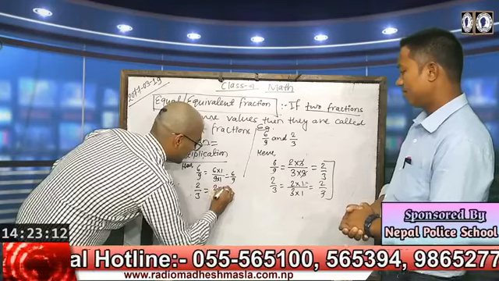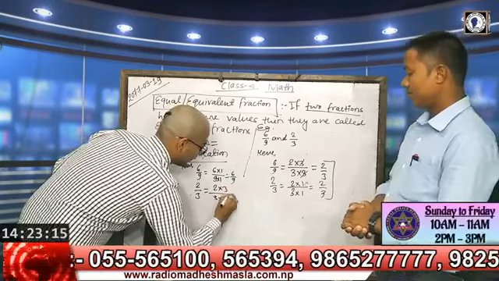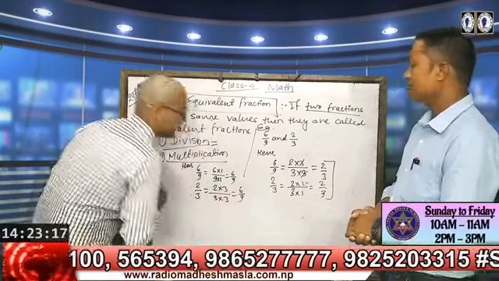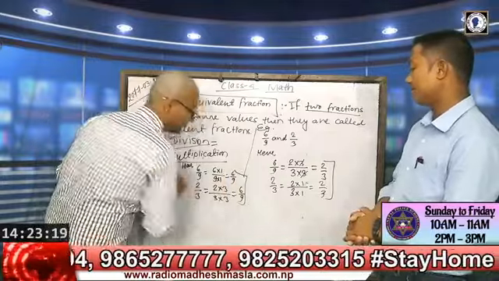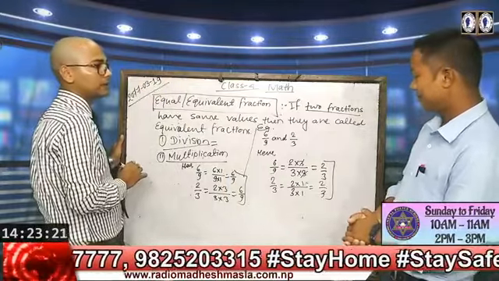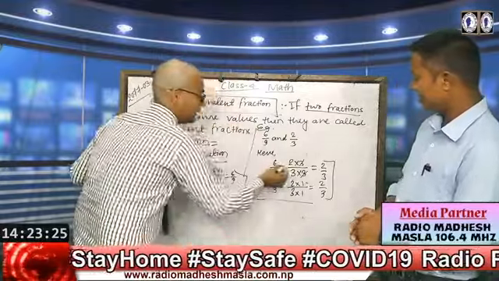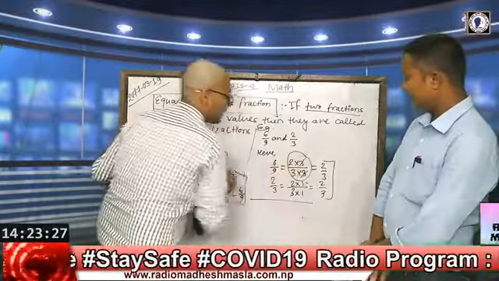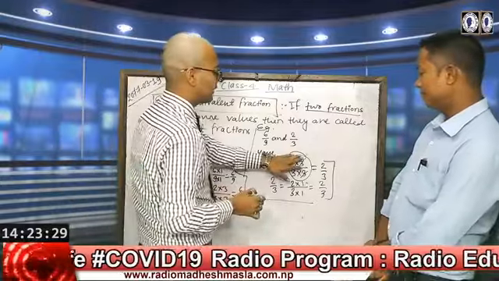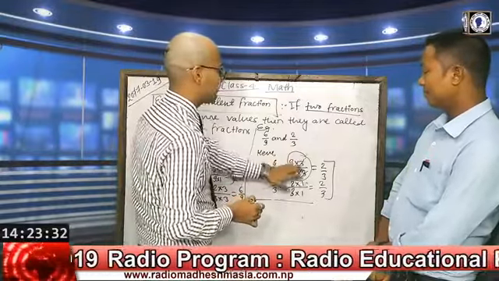2 into 3 and 3 into 3. Then we will get what? 6 by 9. Yeah, this is the way that you can find an equivalent fraction. In the same way, this is by cutting or by cancelling the common factor.